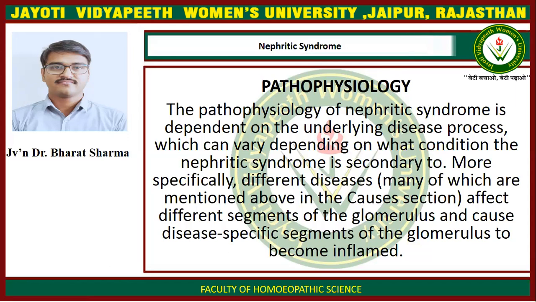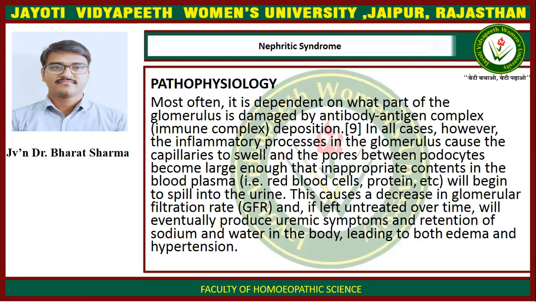More specifically, different diseases, many of which are mentioned above in the causes section, affect different segments of the glomerulus and cause disease-specific segments of the glomerulus to become inflamed. Most often, it is dependent on what part of the glomerulus is damaged by antibody-antigen complex, immune complex deposition.